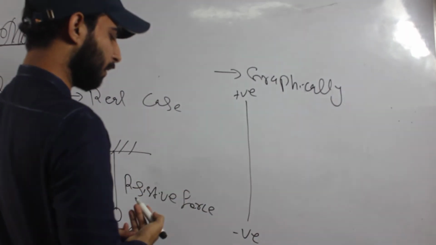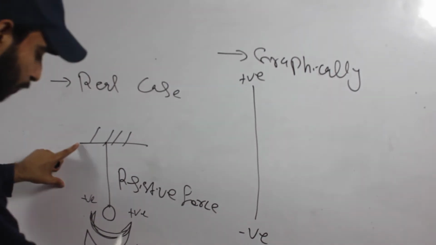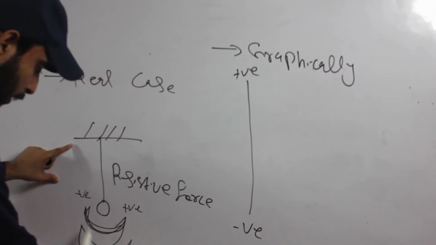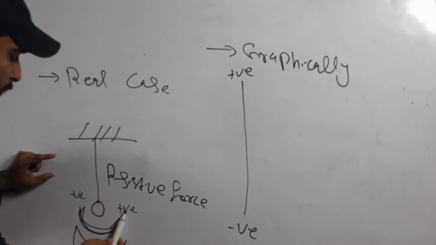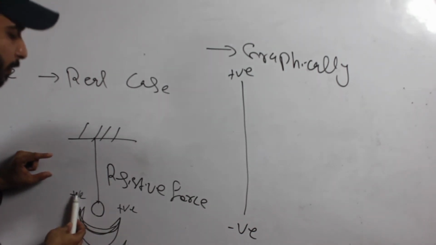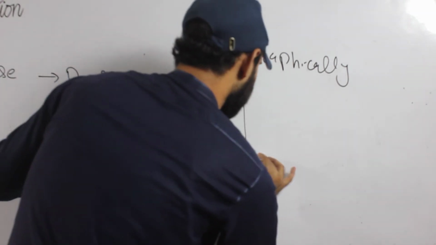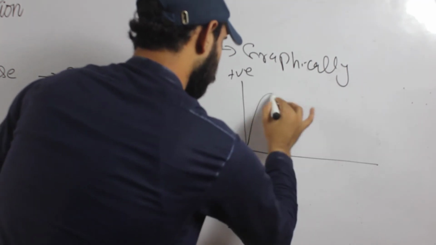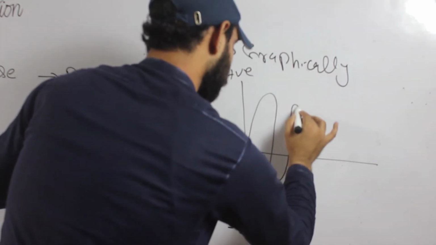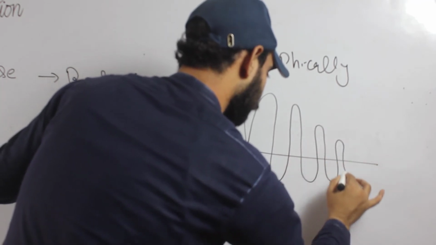How can you understand this? Whenever a body is in oscillation, or to and fro motion, one end is positive and the other end is negative. That is the point where the body starts its displacement. You can understand this from this graph.